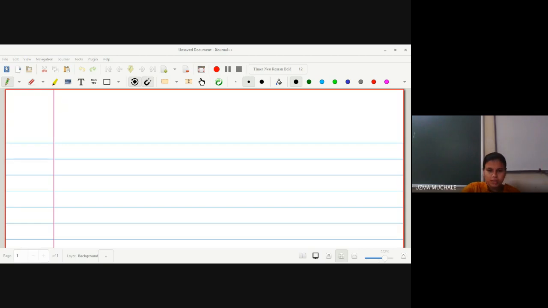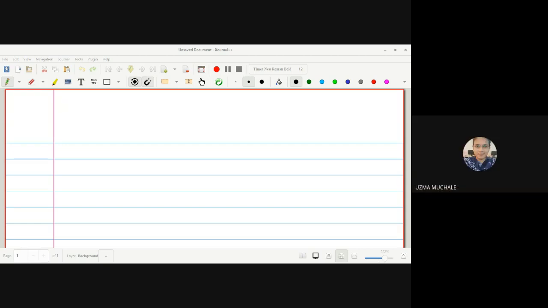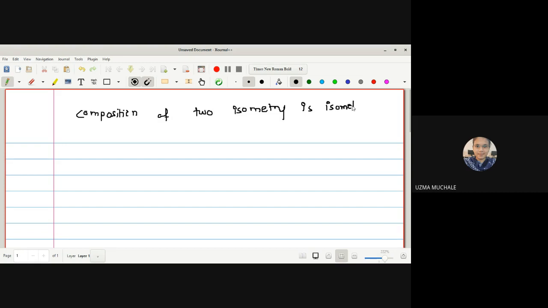Okay, let us go for the next point. Composition of two isometries, we have to prove it is also an isometry, correct?